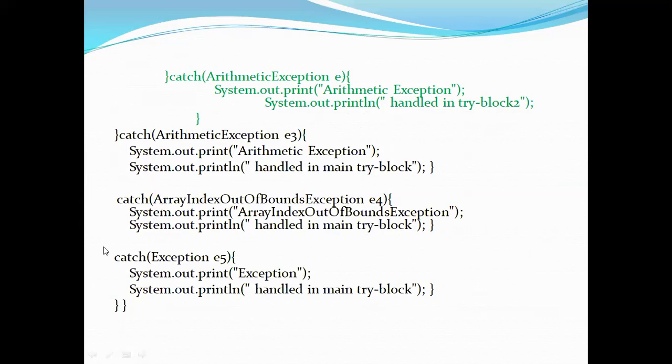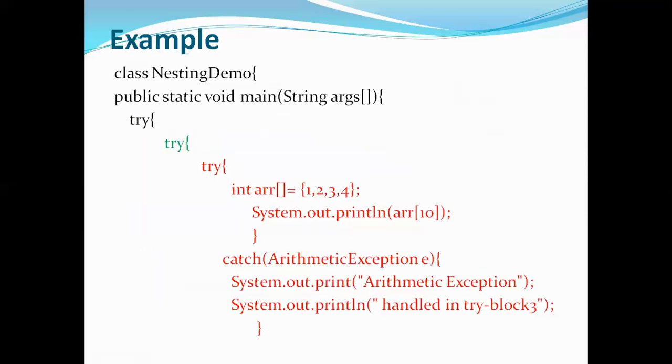And just for observing, you just go to the next catch block. It is saying just generally that some exception and handled in main try block. So just try to recollect. We have seen that a child try block had an exception which was not able to be handled by the child catch block. So it will go to the parent catch block.